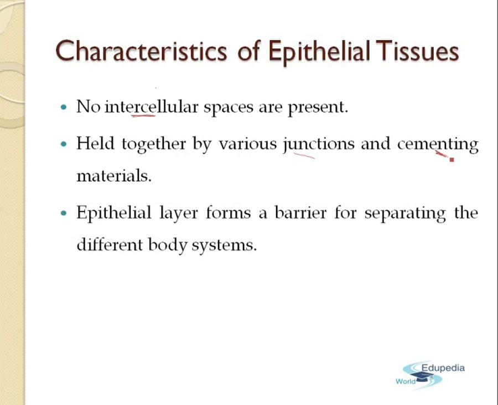The epithelial layer forms a barrier separating the different body systems. Now, the breathing system is very much differentiated from the digestive system, and the two do not communicate with each other, yet they are coordinating. So the epithelial tissue forms a barrier so that it demarcates the organs and marks their boundary.